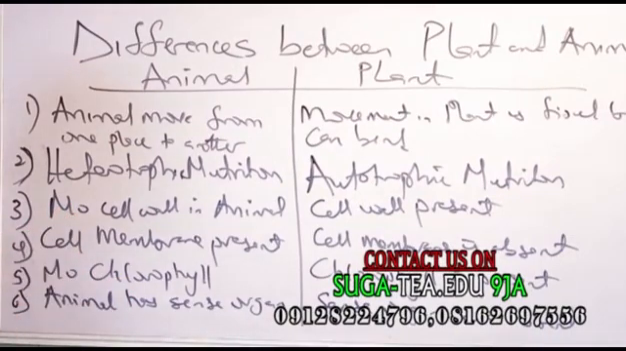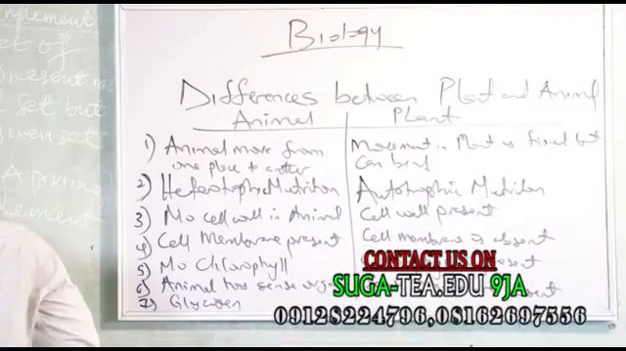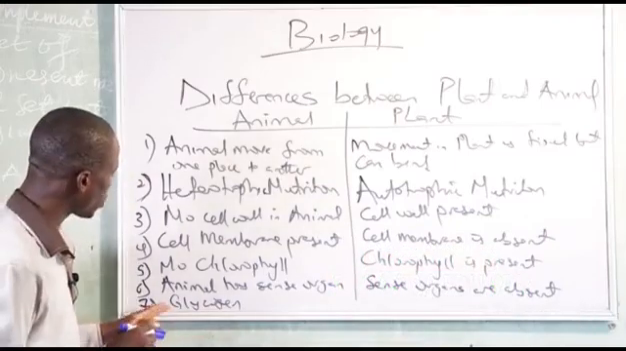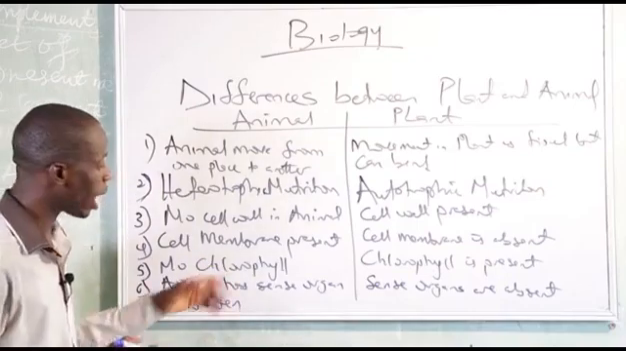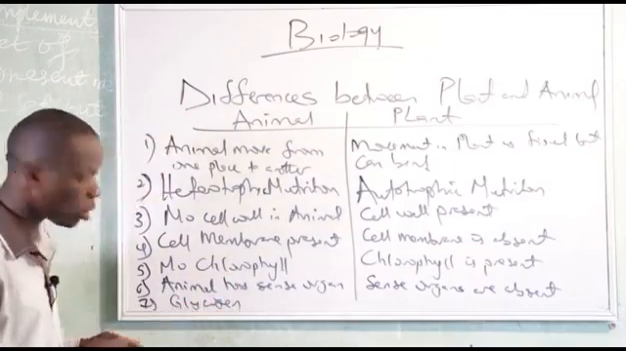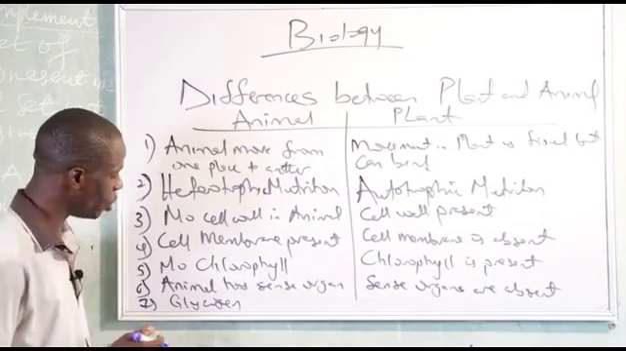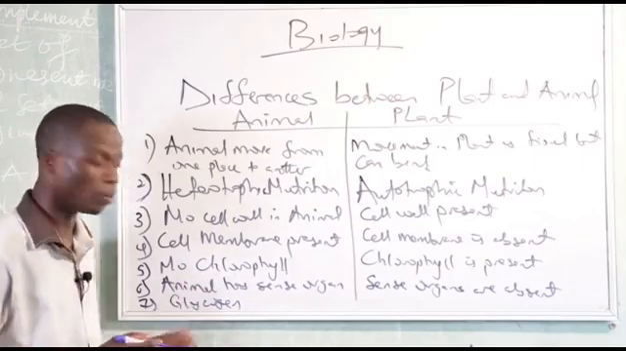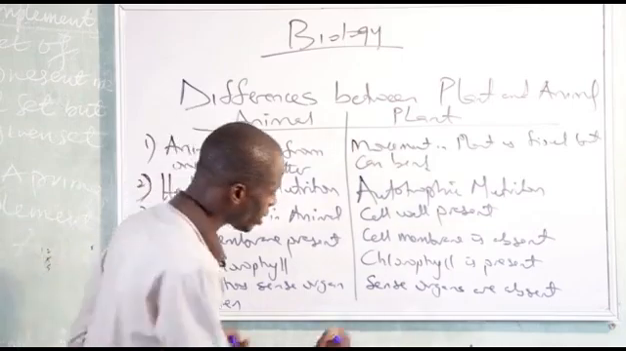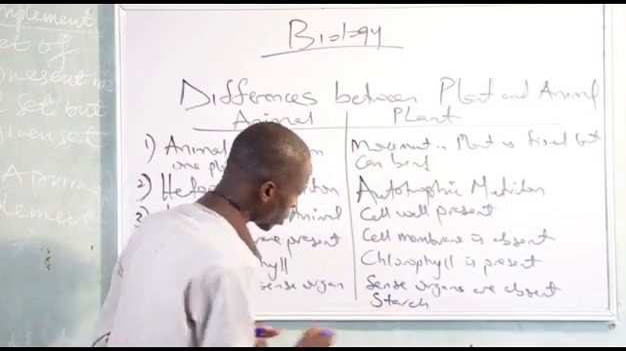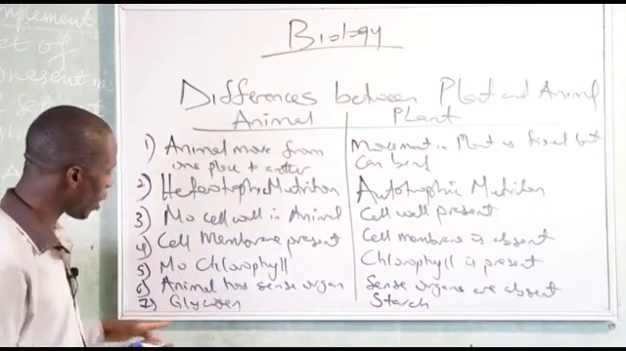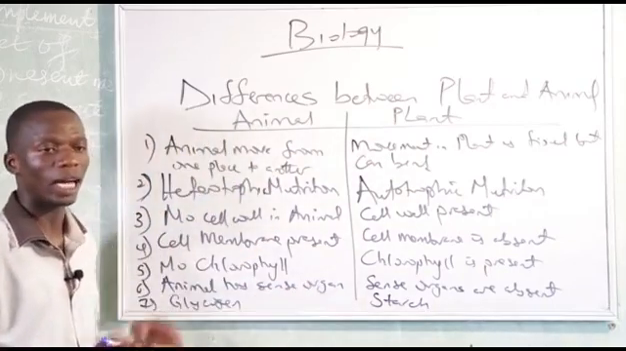Another one is starch. Animals store carbohydrate as glycogen, while plants store carbohydrate as starch.